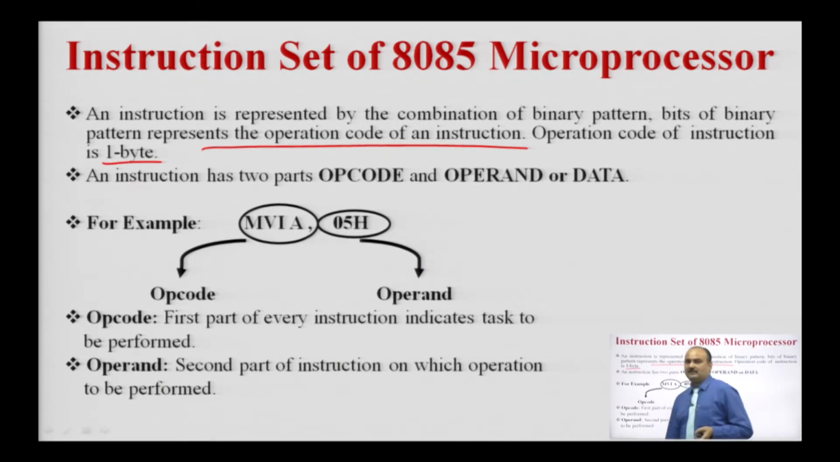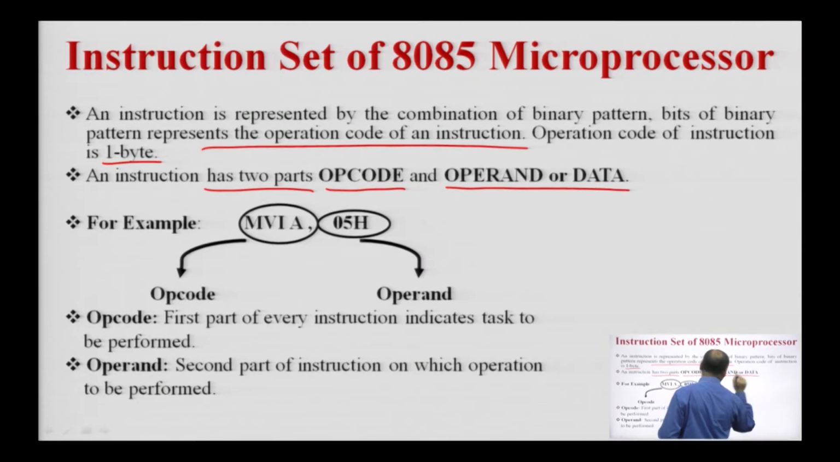Whenever the microprocessor performs any operation, it will first decode the operation code and understand which operation is required, what the address of the source is, and what the address of the destination is, where the processor is required to store the result of the operation. So, an instruction has 2 parts: first is the operation code and another is the operand or the data.